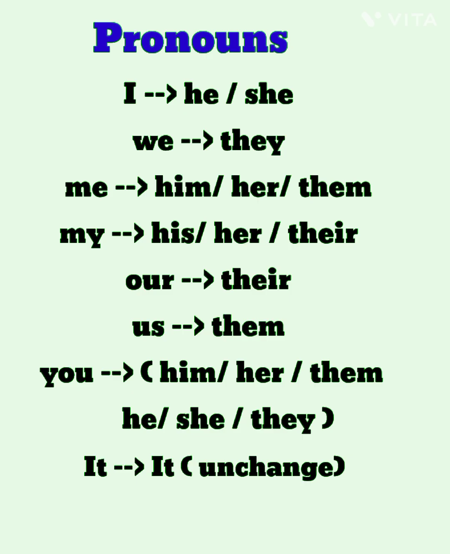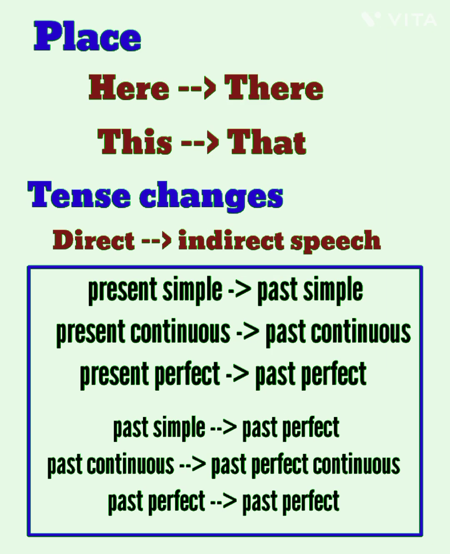Now, the pronouns in direct and indirect speech are changed: I to he or she, we to they, me to him or her or them, my to his or her or their, our to their, us to them, you to him or her or them, he or she or they, and it remain unchanged. Let's see the place and the tense changes.